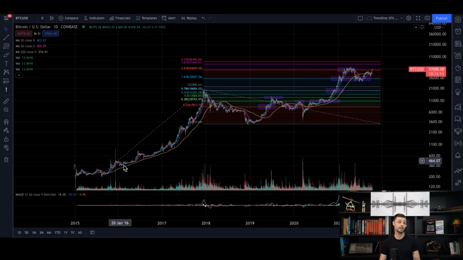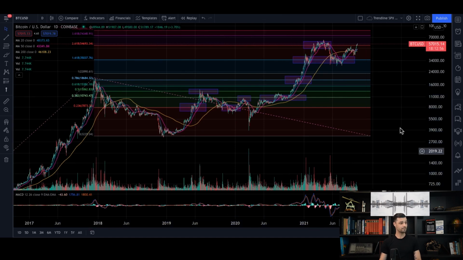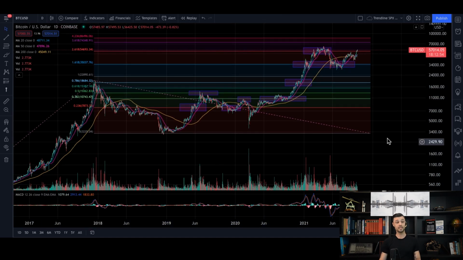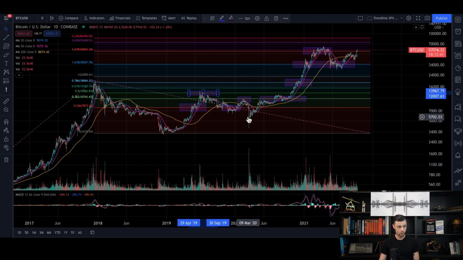So here, what I did, guys, I just measured this entire move, started in 2015 to the first top in 2017, around 20,000. I applied it to the bottom here and I have my projection levels. And once again, guys, it's very disturbing to see that those levels are magnets. Okay, you can see you have all the Fib ratios and almost every high or low that you have, and consolidation is building around these levels.